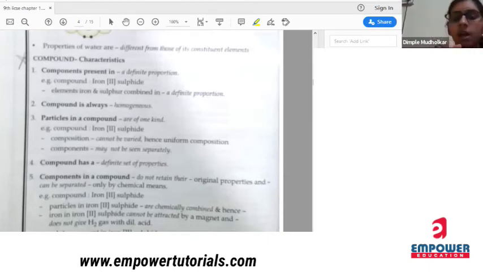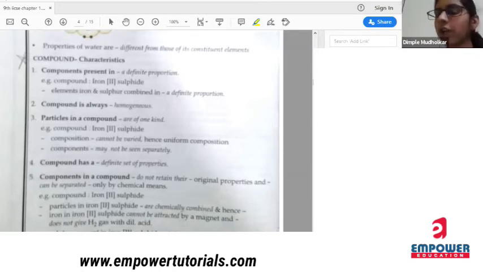Okay. Compounds have some definite set of properties. Okay. And the compound and their components have different properties. Okay. If I want to separate the components from my compound, I can separate them, but only by a chemical means.